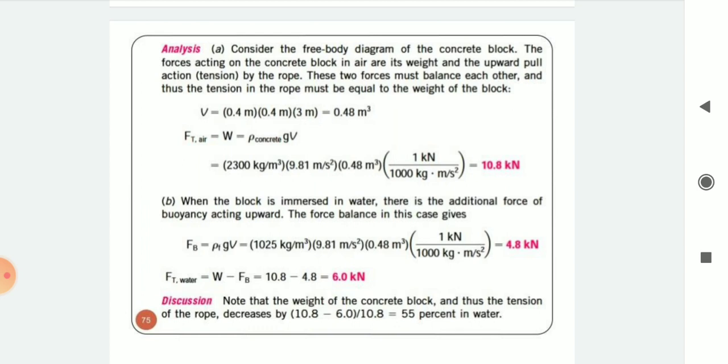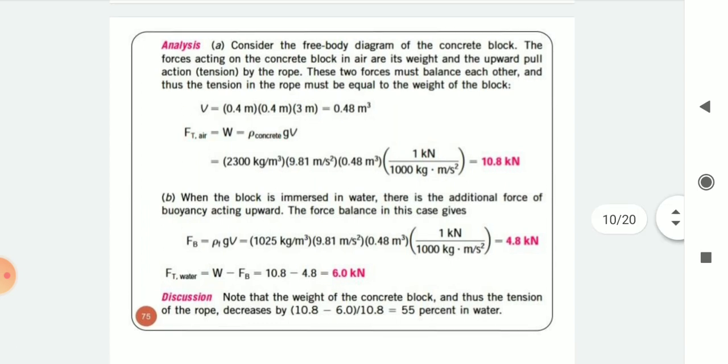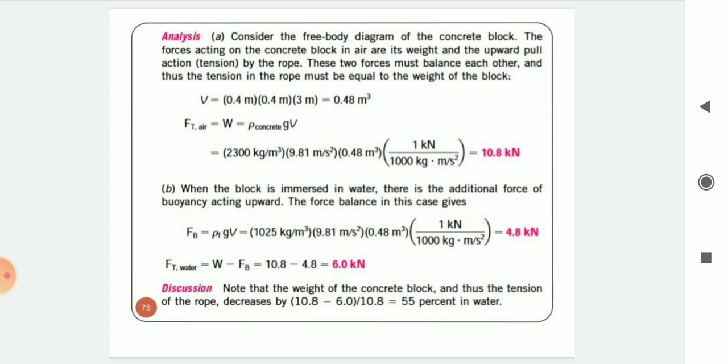V is equal to 0.4 meter into 0.4 meter into 0.3 meter equal to 0.48 meter cube, and Ft in air equal to W equal to rho concrete, density of concrete, into G into V. By putting the values in that formula, rho density of concrete equal to 2300 kg per meter cube, G is 9.81 meter per second square, and V is equal to 0.48 meter cube, into 1 kilonewton divided by 1000 kg into meter per second square, equal to 10.8 kilonewton.